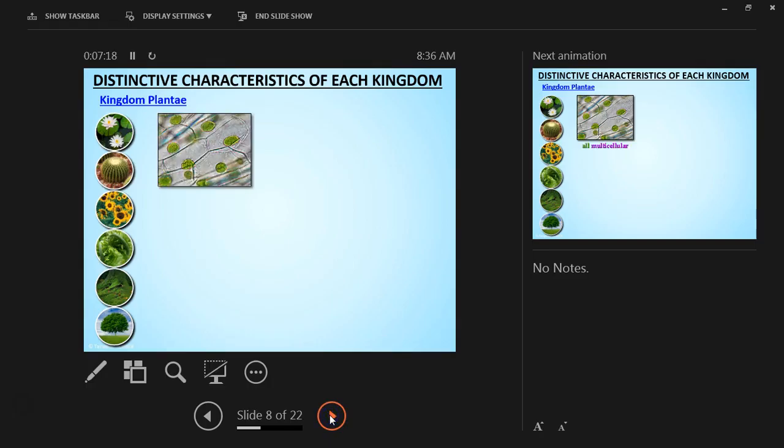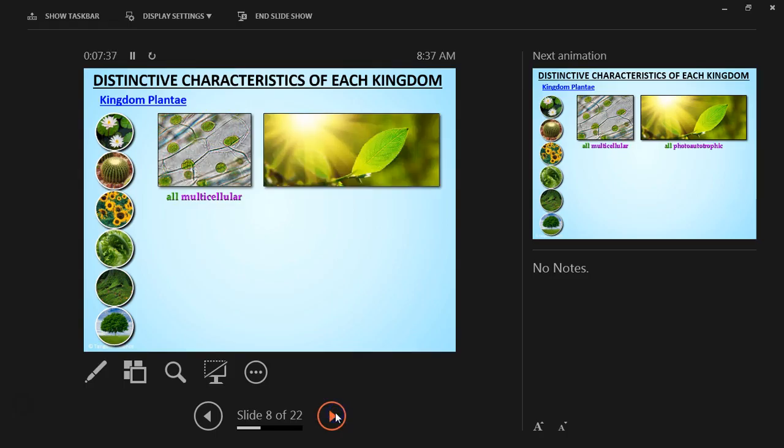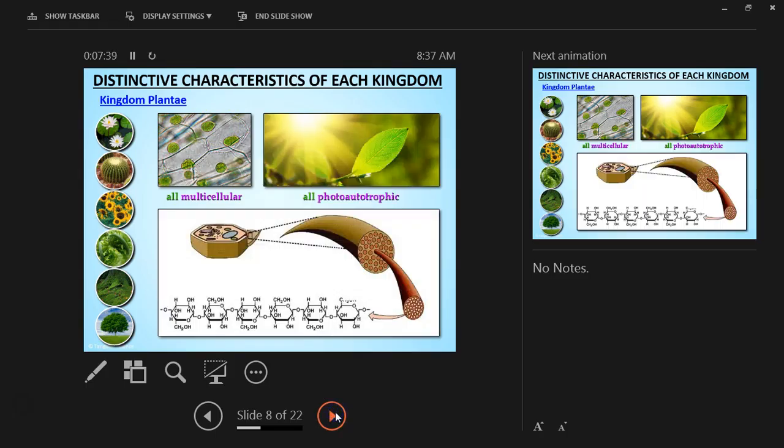But now let's talk about some of these kingdoms in more detail, so we can see exactly what specifications each kingdom has. So we have the kingdom Plantae. Of course, we're dealing with plants. Plants are multicellular. They're photoautotrophic, meaning they get their energy from the sun.